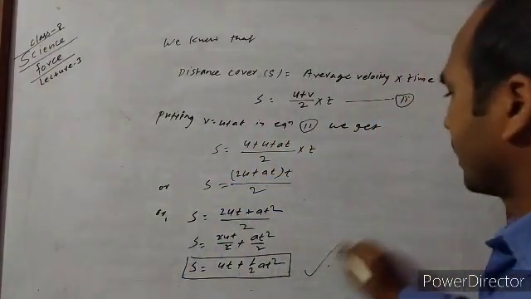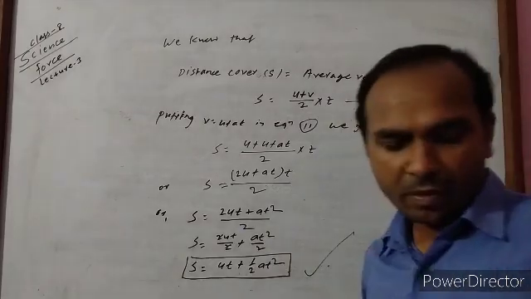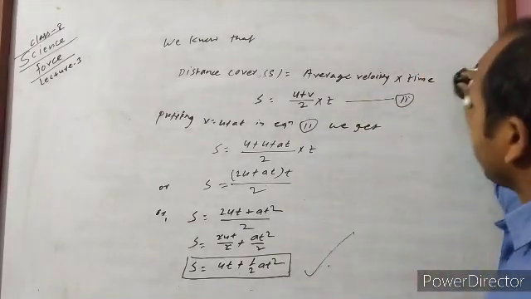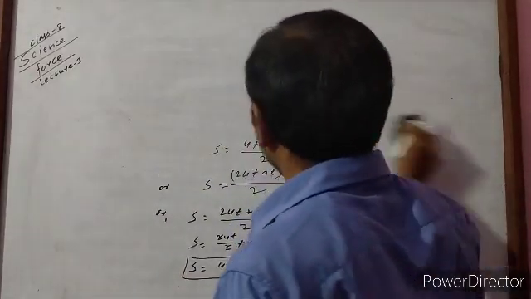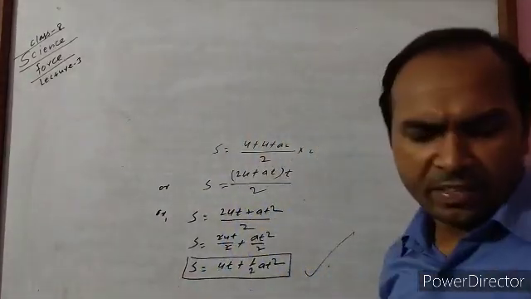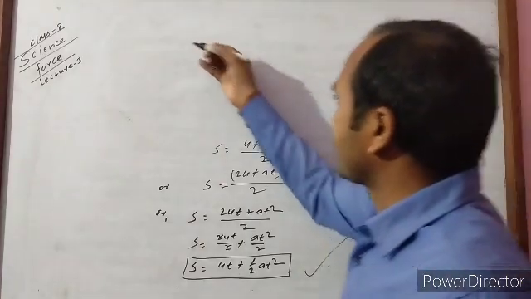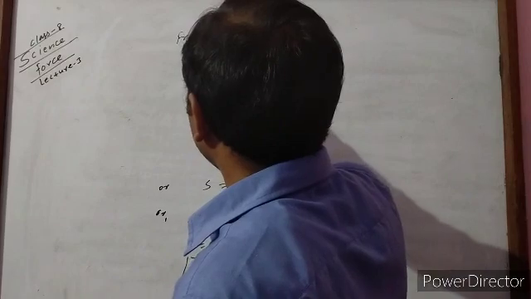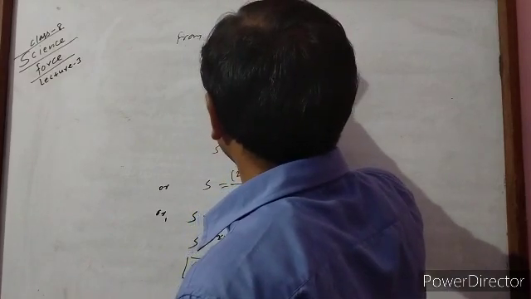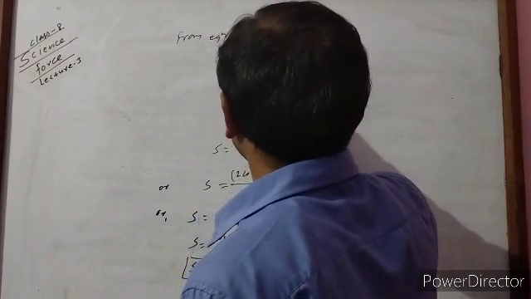Okay, these are the derived equations. Another, when we derive v square is equal to u square plus 2as, first of all you have to take from equation 1, we already know v is equal to u plus at.